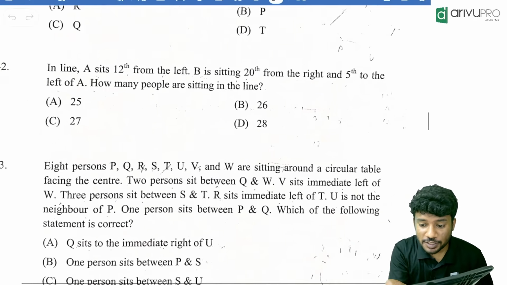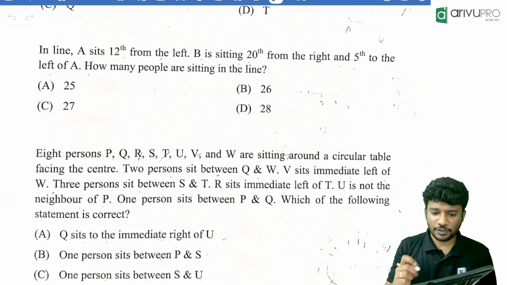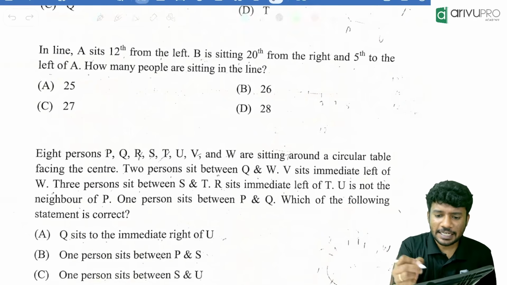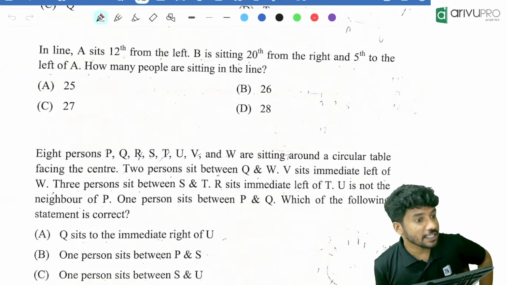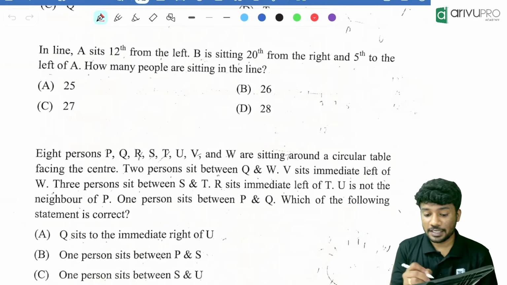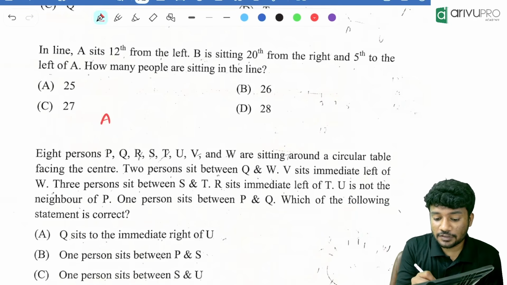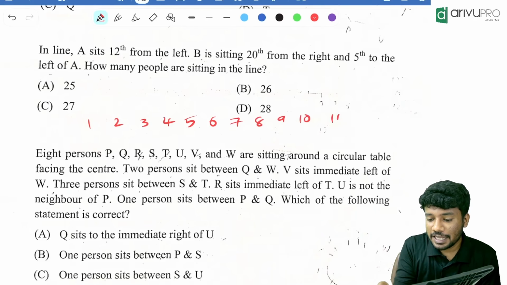Now look at this question, people. In a line, can anyone solve it for me? Look at it and try to solve it. In a line, A sits 12th from the left. That means first, second, third, fourth, 5, 6, 7, 8, 9, 10, 11, 12.